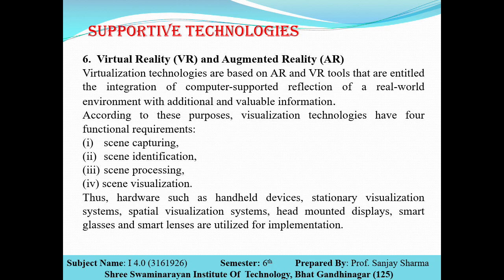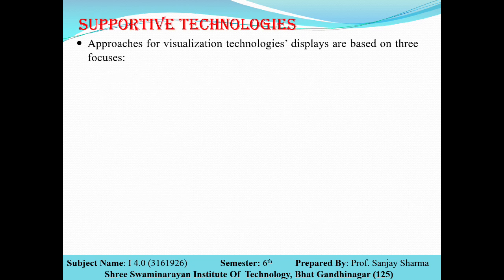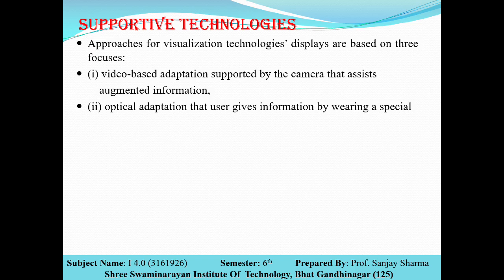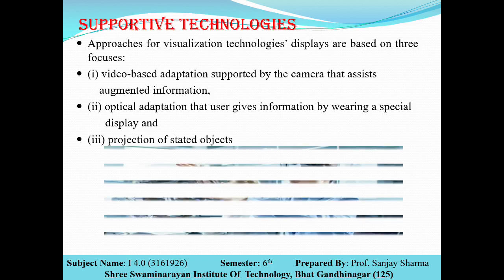Thus, hardware such as handheld devices, stationary visualization systems, spatial visualization systems, head mounted displays, smart glasses and smart lenses are utilized for the implementation. In the next slide, I'll show you the figure or images of that. The approach for visualization technology displays is based on three focuses. The first is video based adaptation, supported by a camera that assists augmented information. Second is optical adaptation, where the user gets information by wearing a special display and the projection of the stated object.